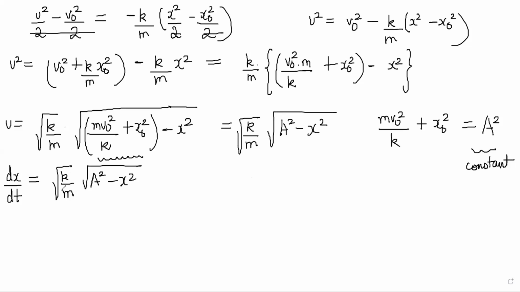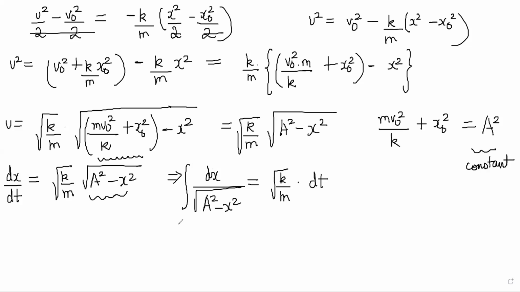So what we will do is now we can integrate this actually, because this is a possible integral. You can bring it down and bring dt that side. So this implies dx by root over a square minus x square is equal to root k by m into dt, right? Now start integrating it. Again, x goes from x naught to x, and this goes from 0 to t, initial time to final time. Now, this is a straightforward integration. You can use any substitution. It will come out sine inverse x by a.